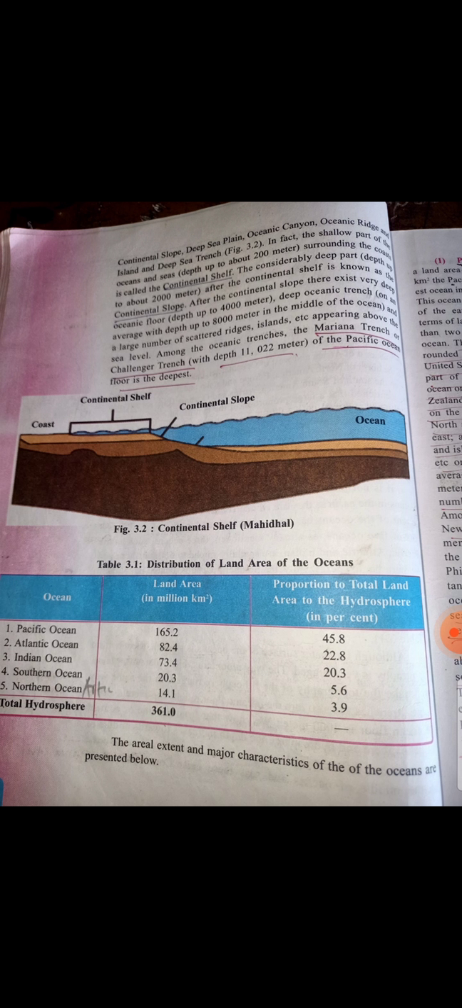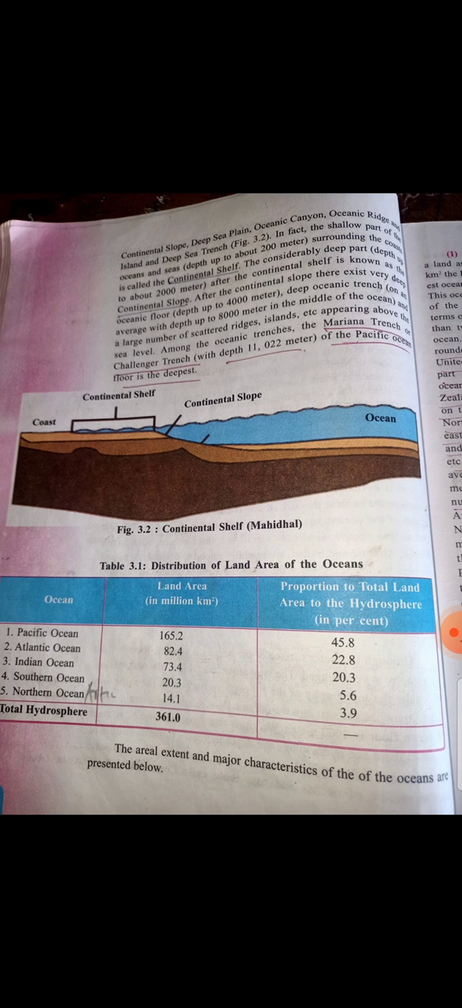In fact, the shallow part of the ocean and seas surrounding the coast is called the continental shelf. Here you can see in the picture, this is the continental shelf, from the coast up till the sea, surrounding the coast. The continental shelf is narrow, it is not that deep. But the continental slope, the next you see in the picture, is a bit deeper. The considerably deeper part after the continental shelf is known as the continental slope.